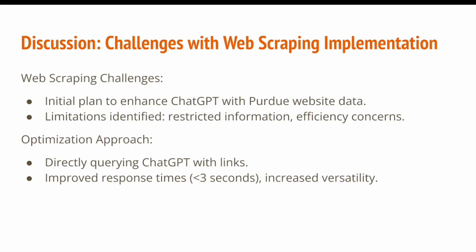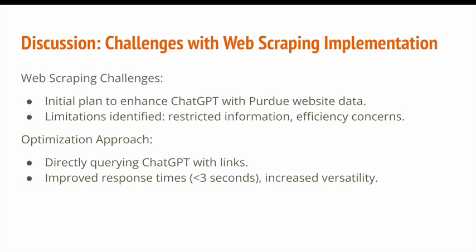Therefore, we thought about directly querying ChatGPT itself instead of using our implementation. While some queries in ChatGPT utilized Bing for direct link searches, others involved ChatGPT scraping relevant data from the website itself, which we were targeting.